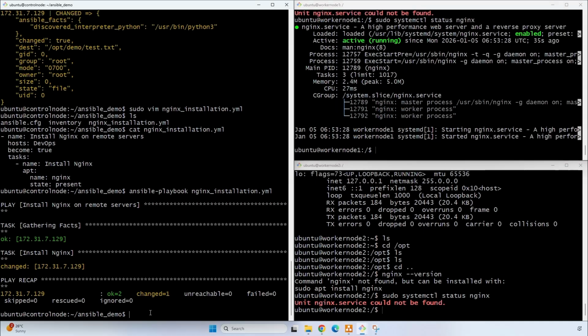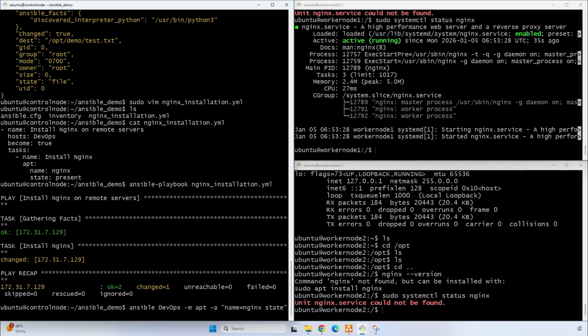running. You can also use some ad-hoc commands to stop the service and start the service, like ansible DevOps -m apt -a name is equal to service name, state is equal to absent.